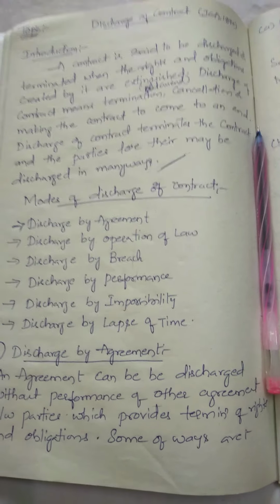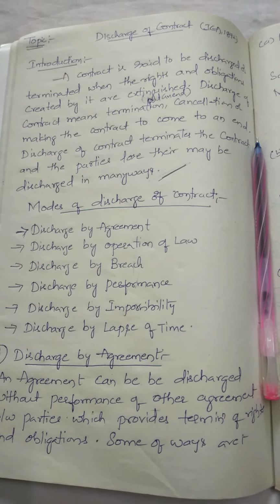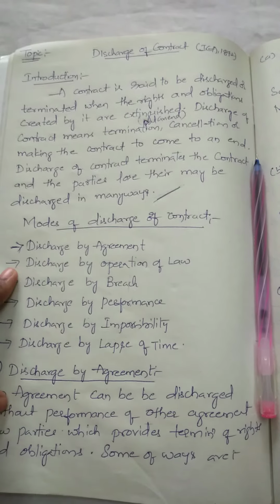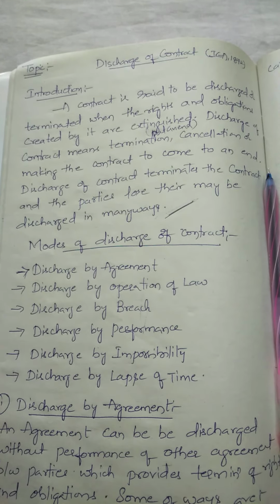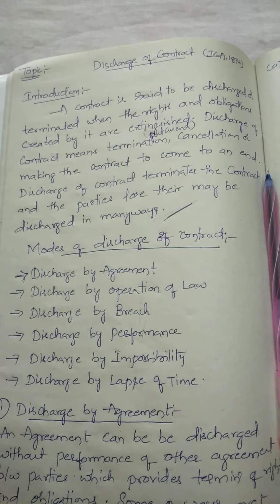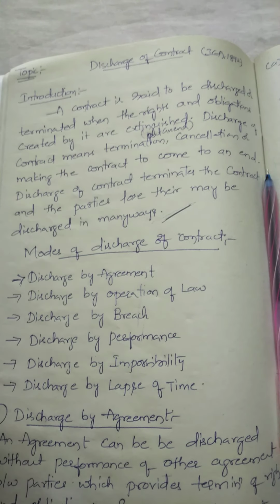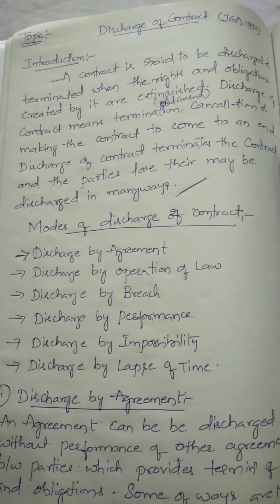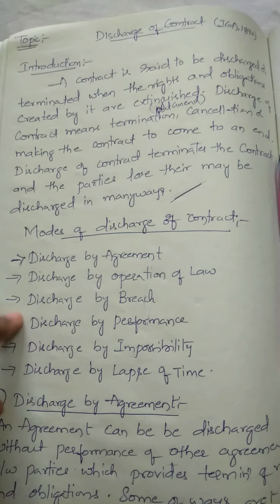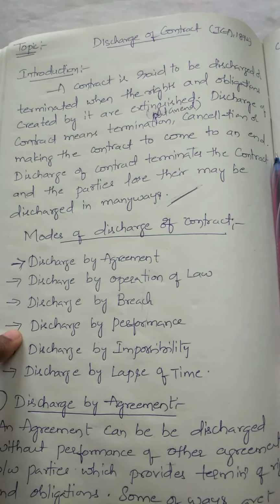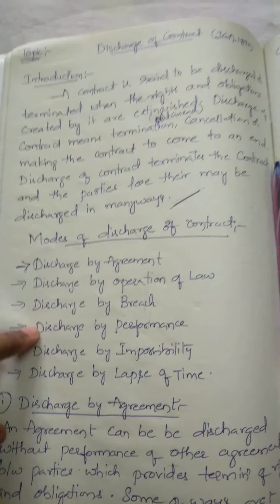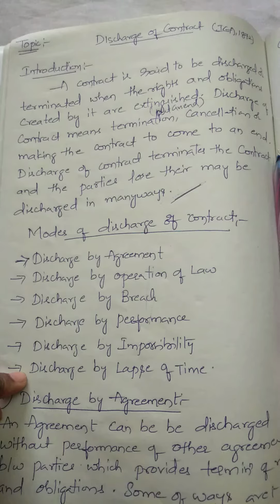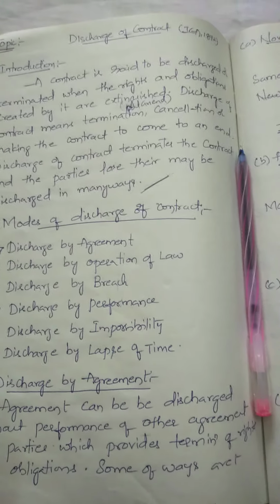So okay, I will go with the introduction again now. Under the discharge of contract chapter, under the Indian Contract Act 1872, we are going to study discharge of contract. Under the discharge of contract, we have completed three types of the discharges, and now we are going with another three types of the discharges.